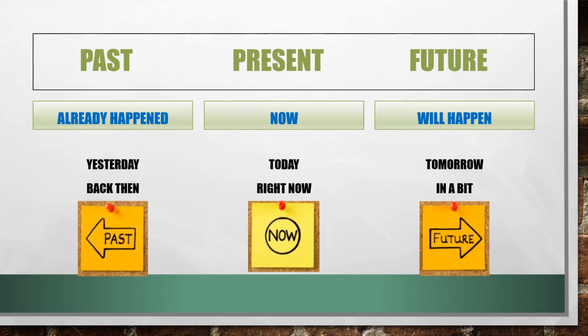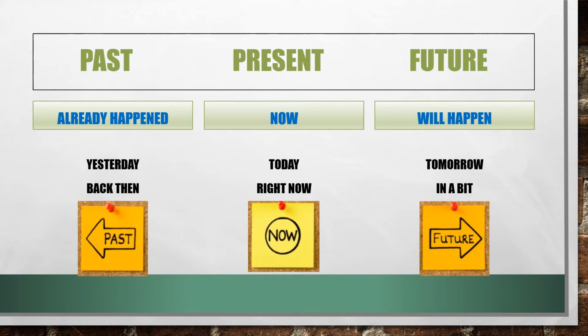Now that we've talked about verbs, we kind of have to talk about the tense that they come in. And so that's what they mean by verb tense. That was the whole name of this lesson. So verbs can be something that happens in the past, something that happens in the present, or something that happens in the future. So your verb has to be in the right time place.